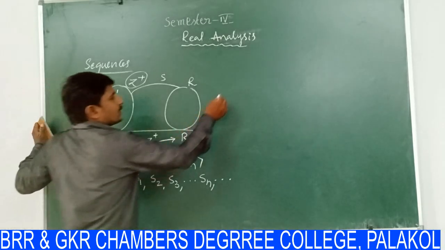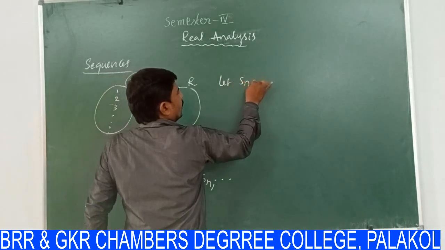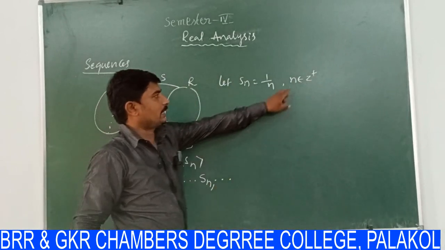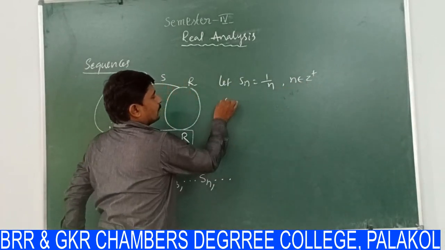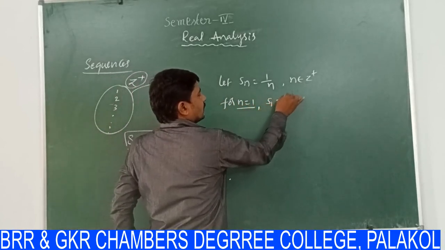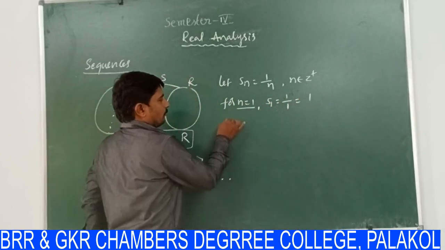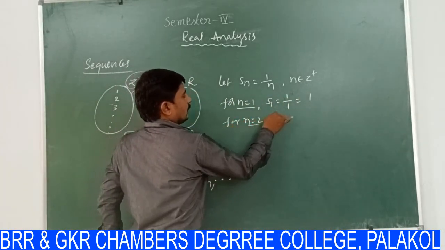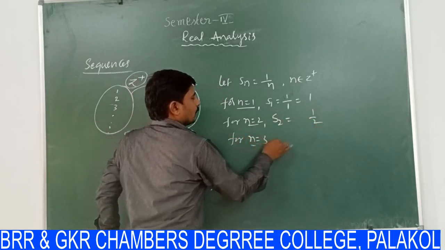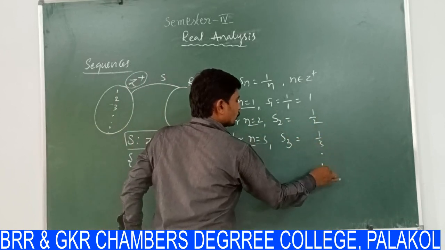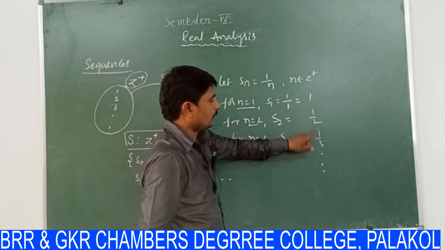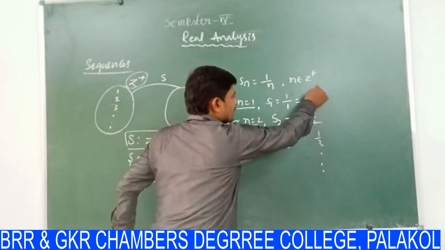Now you will see an example. Let Sn equal 1 by n, where n belongs to the set of positives. So n is compulsorily positive. For n equal to 1, S1 is equal to 1 by 1, that is 1. For n equal to 2, S2 is equal to 1 by 2. For n equal to 3, S3 is equal to 1 by 3 and so on. Domain values are 1, 2, 3, means positives. Codomain values are 1 by 2, 1 by 3 and so on. So this is a sequence of real numbers.